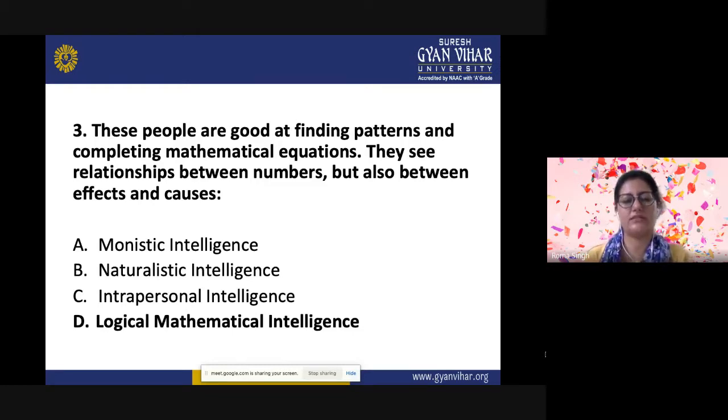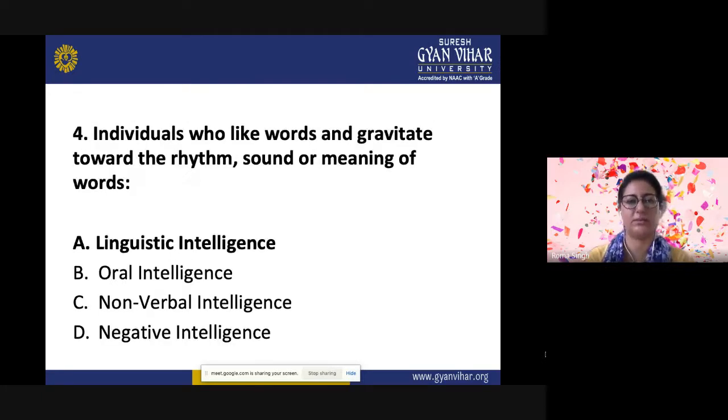So the correct answer is logical mathematical intelligence, because they are good at the reasoning part. They try to find out the logic behind everything. They are good at finding patterns also. They are good with numbers basically.